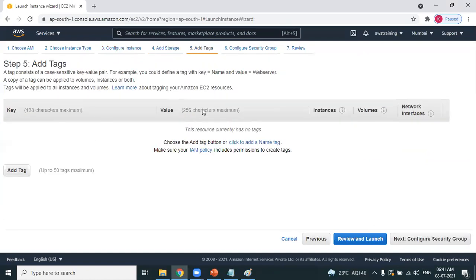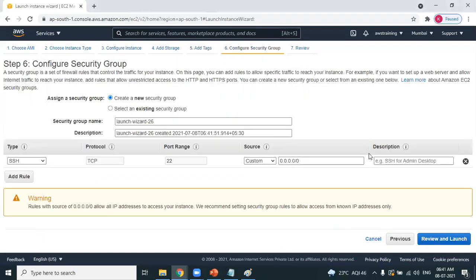Tags, don't worry about the tags. Tags are providing the name. You can do it later. Next. Step 6 is very important. Configure security group. Security group is all about opening the ports. Security group is all about dealing with ports.